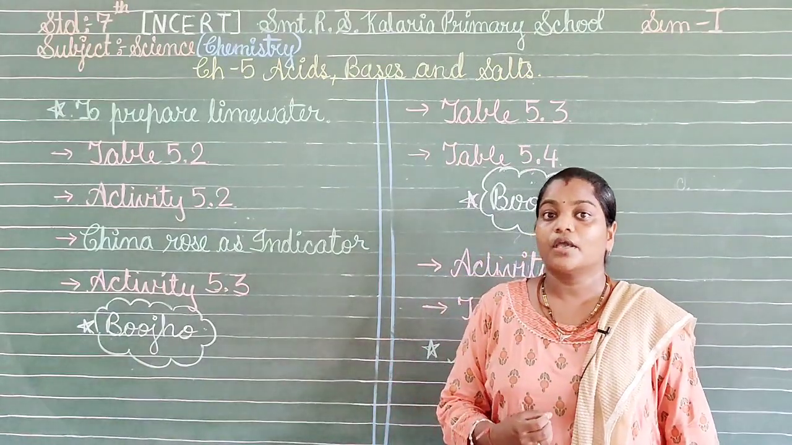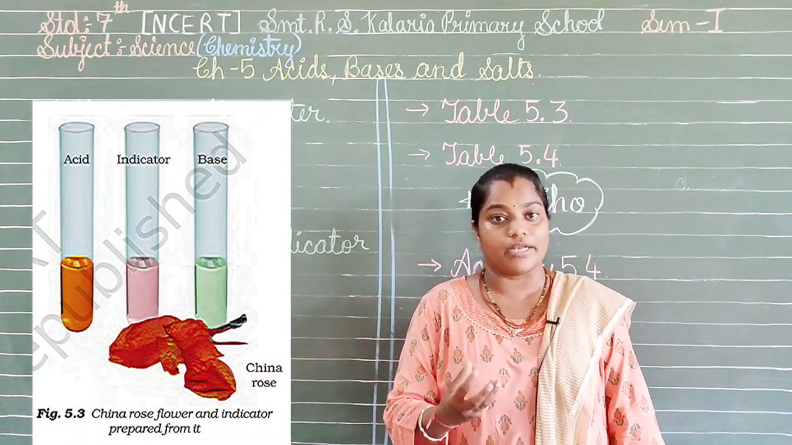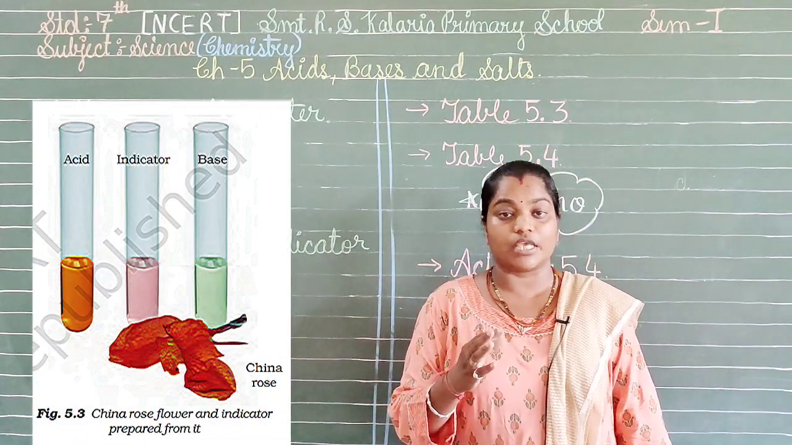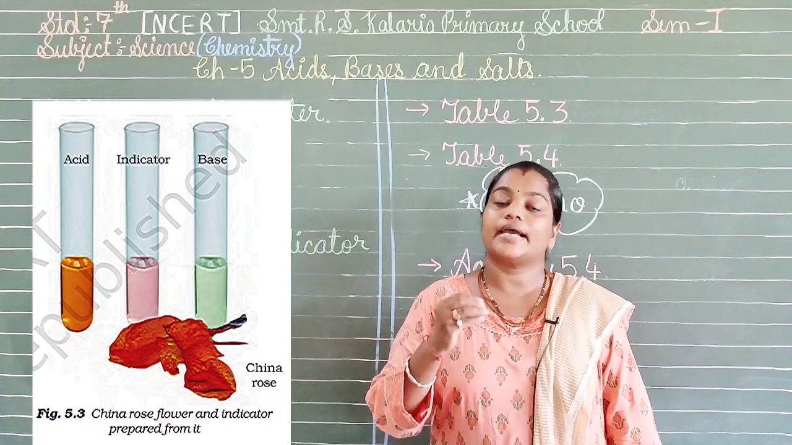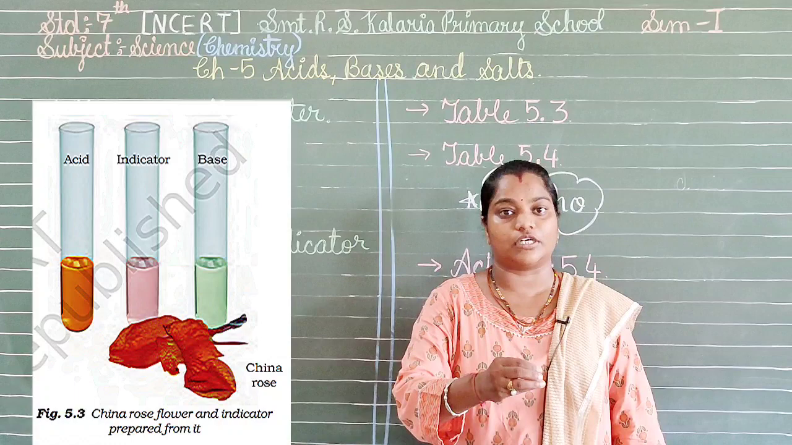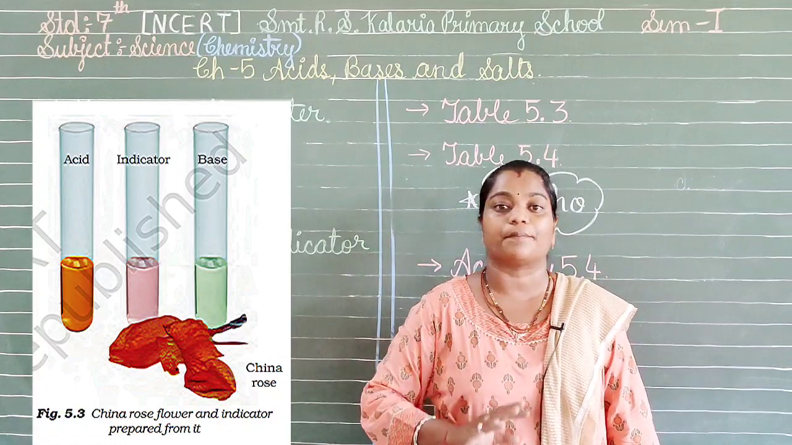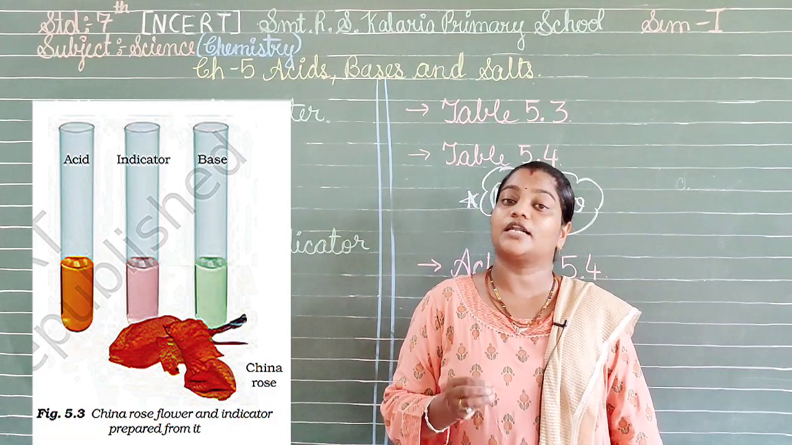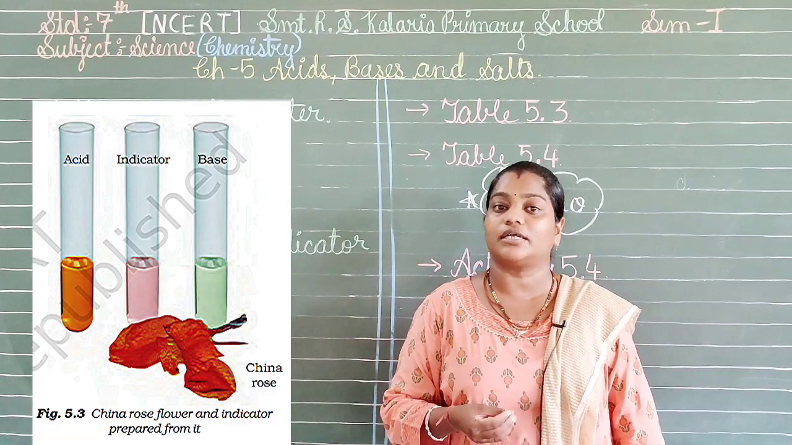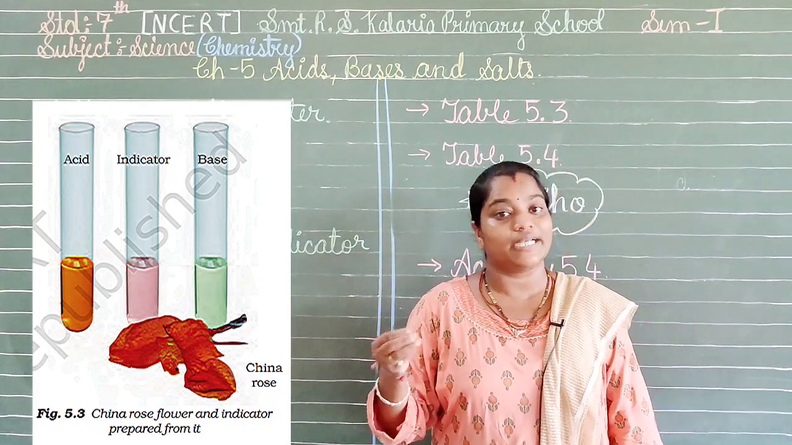So what we will do? Yes, we have to take these China rose petals and boil them for some time. We don't have to keep it on the flame, but we have to just take warm water and add these petals to this water, which is not on the flame. Now after some time, that is after 20 minutes, you will find that the color of the petals has appeared in the water, and so this solution is now known as the China rose indicator.